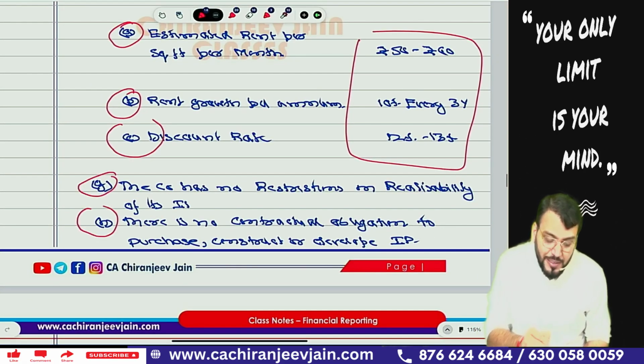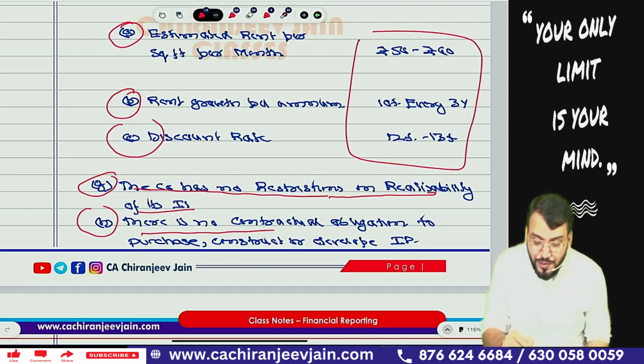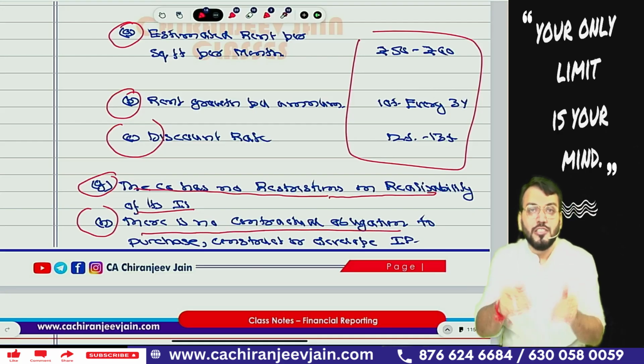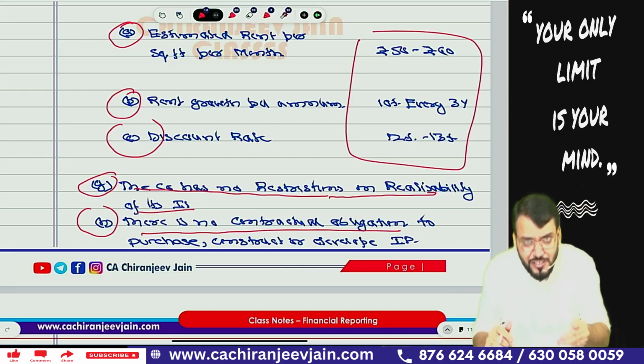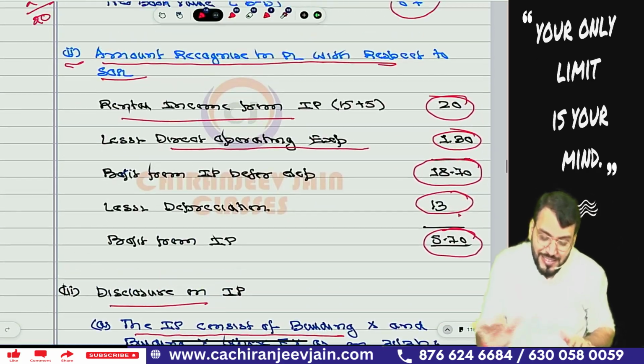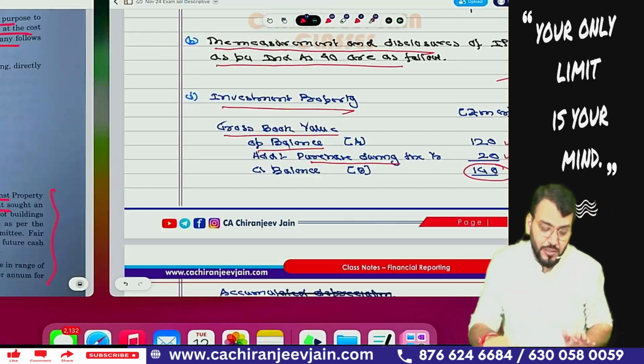Then there are 2 points. The company has no restriction on realizability of its investment property, and there is no contractual obligation to purchase or construct or otherwise develop investment property. All this information is given. Just write down whatever information is given in the question. If you write it properly, you get full marks out of full. Chalega. Once again, a simple question. Let us come to the next question.